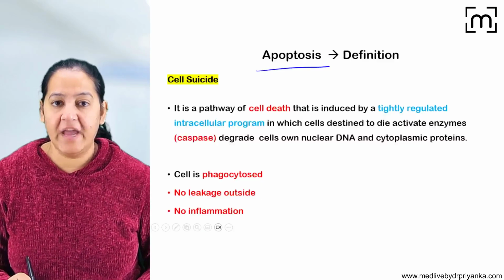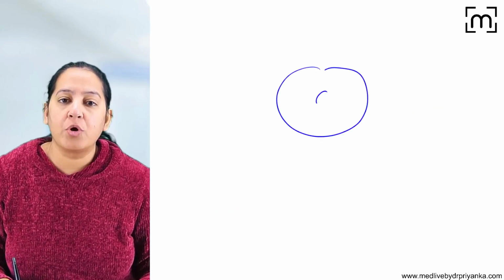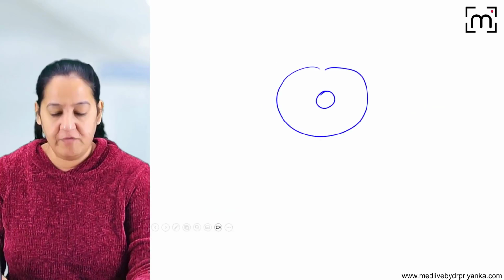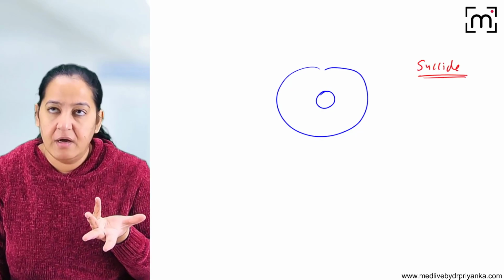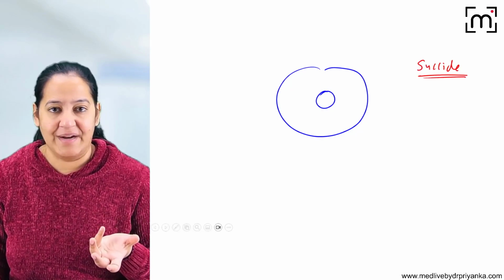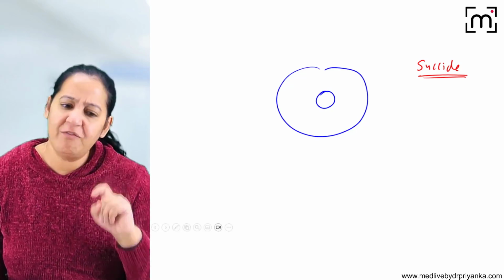Now this is a cell. Whenever any cell in the human body wants to commit suicide, you may be thinking, ma'am, why does this cell want to commit suicide? Nobody likes to commit suicide. No, I do not want to commit suicide. Why does a cell want to commit suicide?